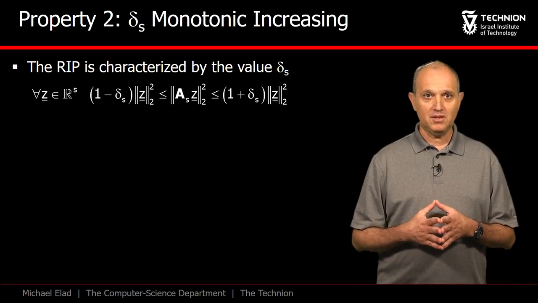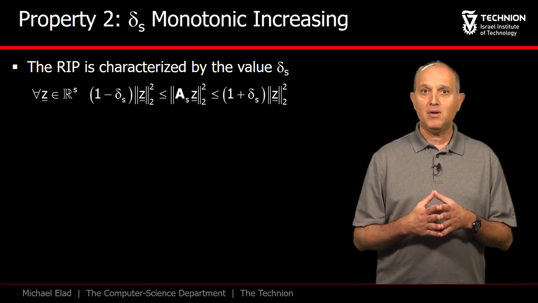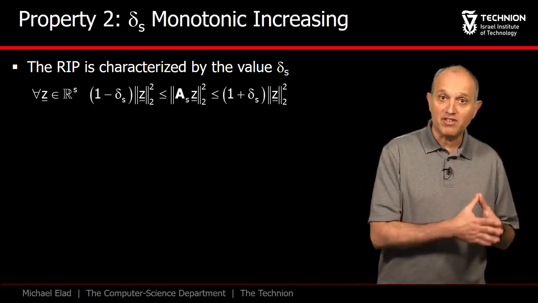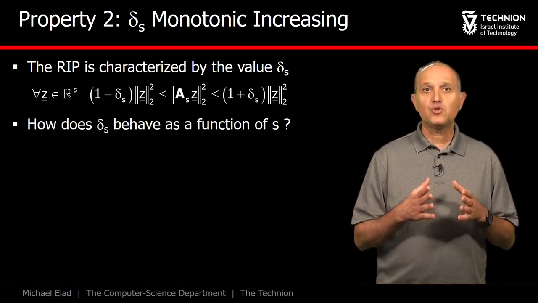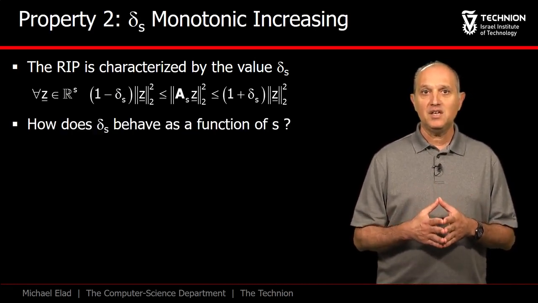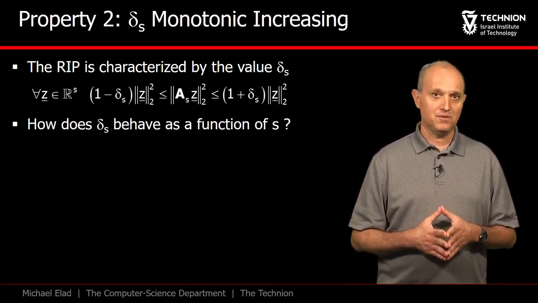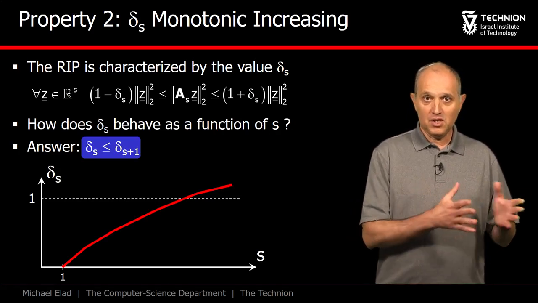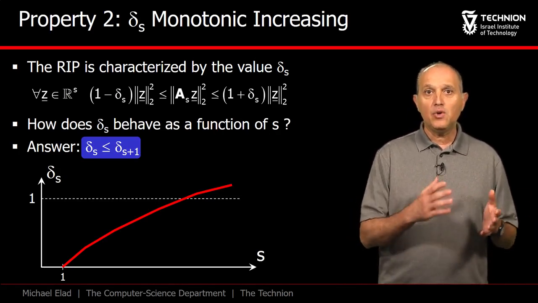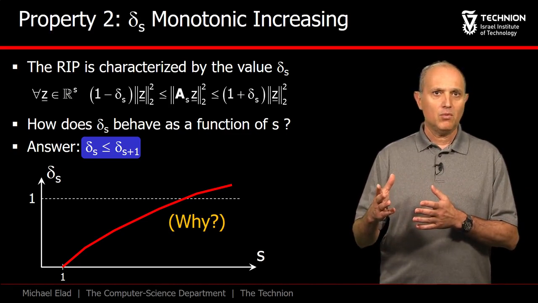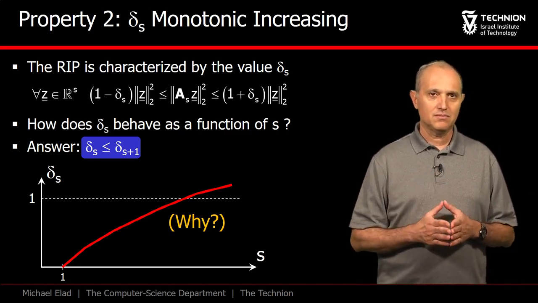Moving to the next property, the question we pose now is about the behavior of delta S as a function of S. The not so surprising property is that delta S is a monotonic non-decreasing function. So it starts at the 0 value for S equals 1 and grows from there. Why is it true? Think about it.